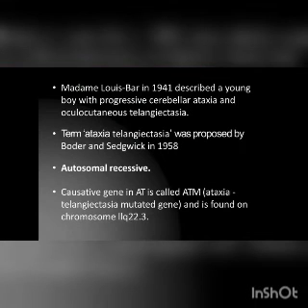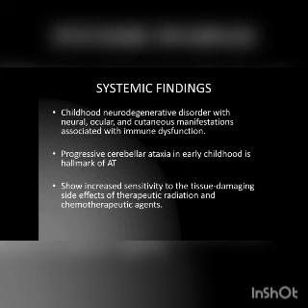Coming to ataxia telangiectasia, it is an autosomal recessive disease. The ATM gene is present on chromosome 11. This disease mainly consists of cerebellar features along with cutaneous manifestations and telangiectasia of the eyelids and conjunctiva. It is a childhood neurodegenerative disorder with neural, ocular, and cutaneous manifestations.